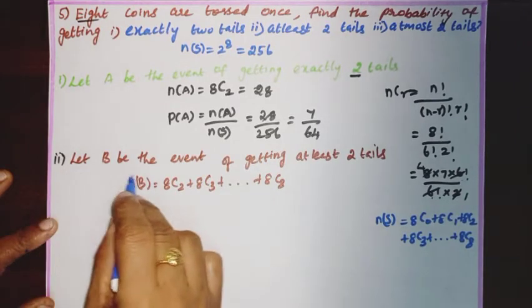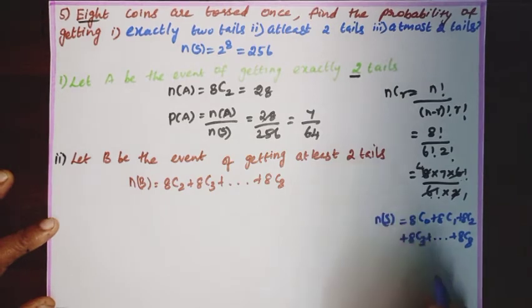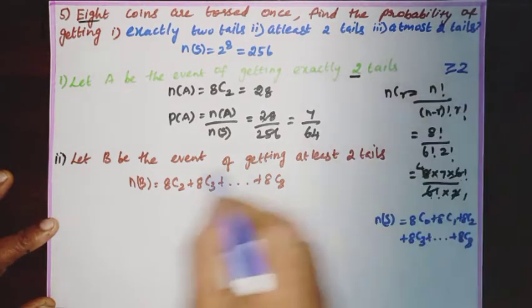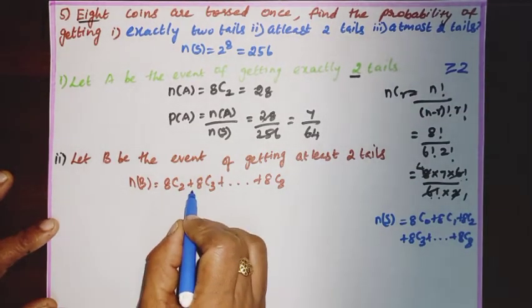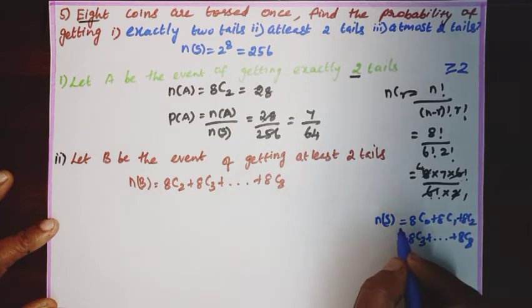Second subdivision, let B be the event of getting at least 2 tails. So at least means greater than or equal to 2. So N of B is 8C2 plus 8C3 plus dot dot 8C8. N of S is equal to 8C0 plus 8C1 plus 8C2 plus 8C3 plus dot dot 8C8.